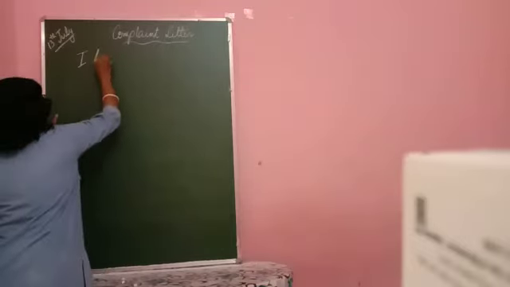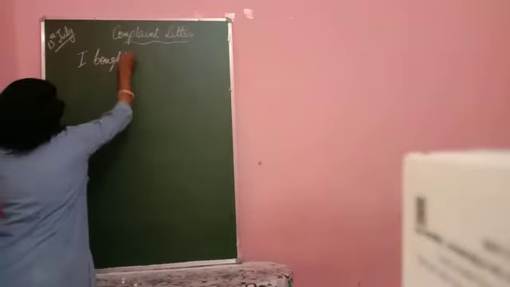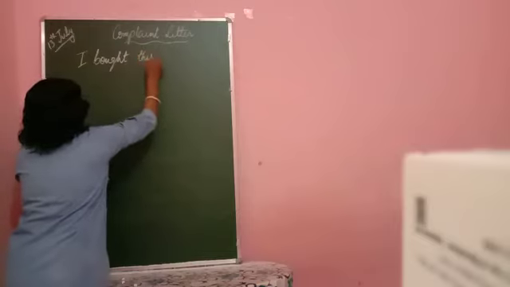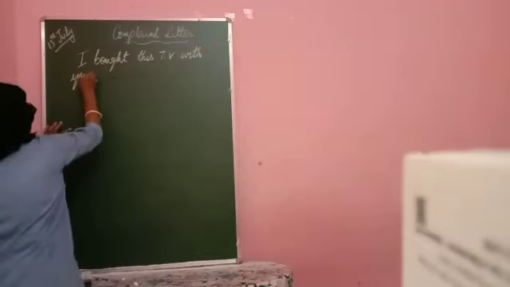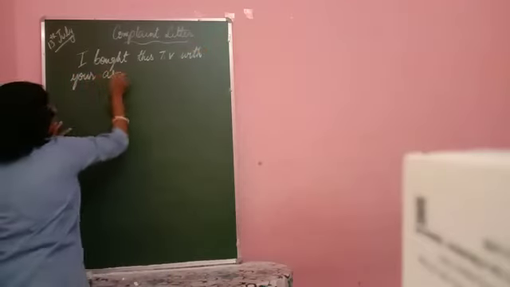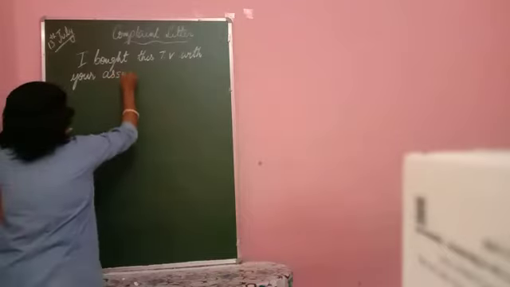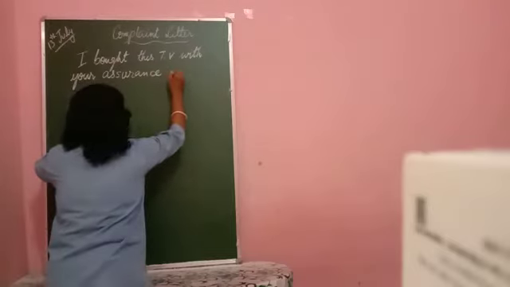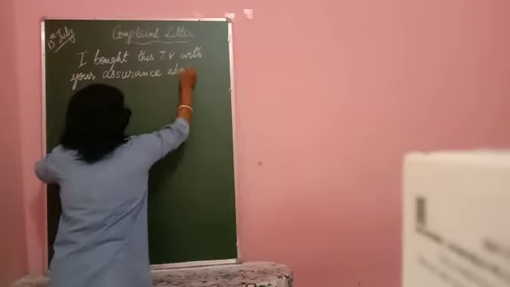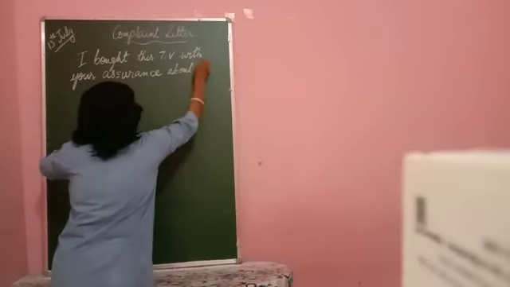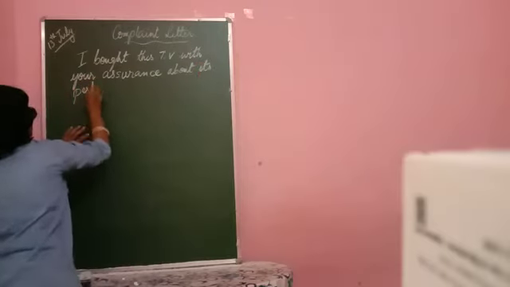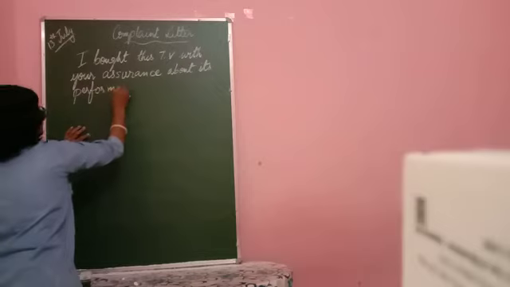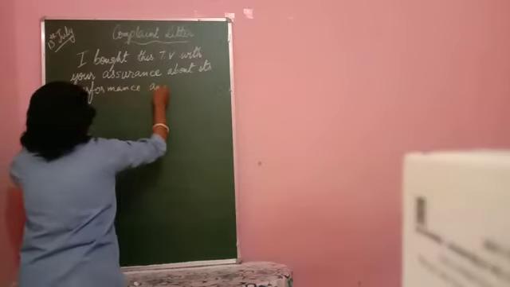Okay, I bought this TV with your assurance. Be very polite. Don't have to be rude. With its performance and quality.